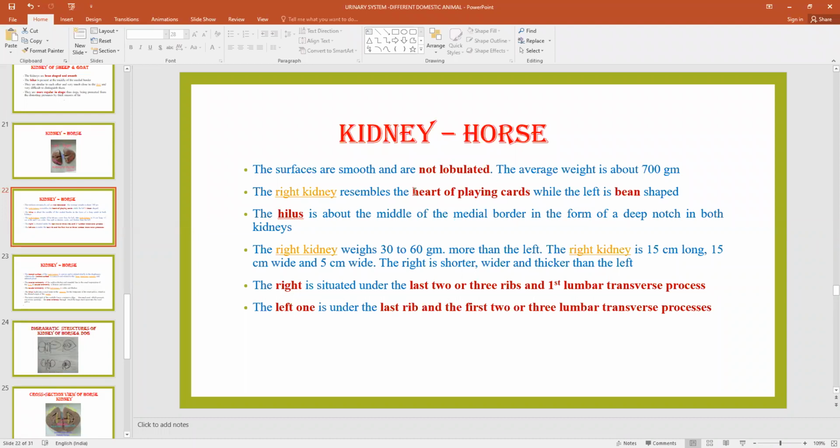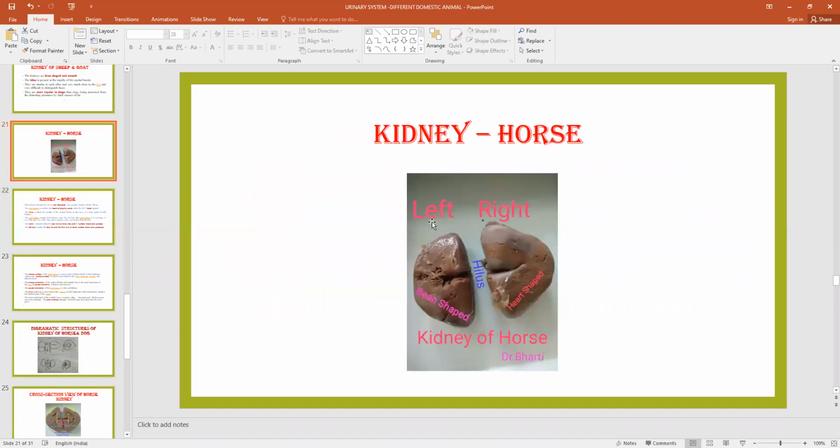Right kidney. This is an important question for fill in the blanks and true or false. The right kidney is heart shaped like a playing card, while the left is bean shaped. Hilus is about the middle of the medial border, having a deep notch. We have already seen the hilus located on the middle of the medial border. This is the medial border and this is the lateral border. This is the cranial end, this is the caudal end, this is the dorsal surface, and below that is the ventral surface.